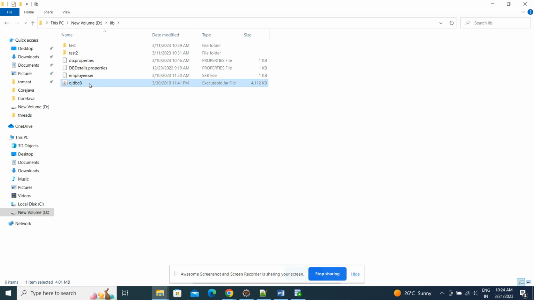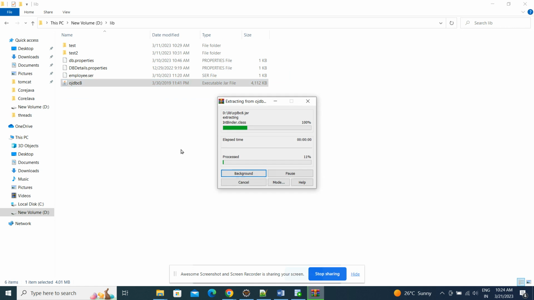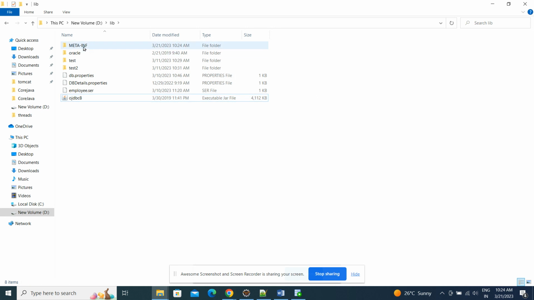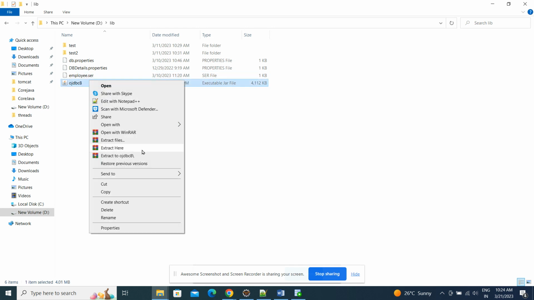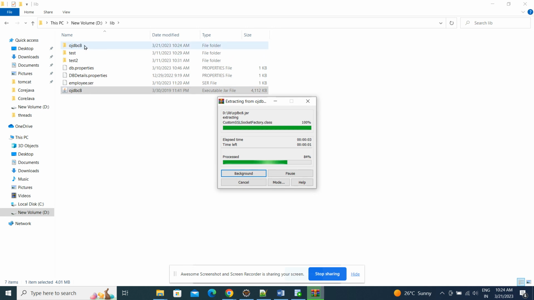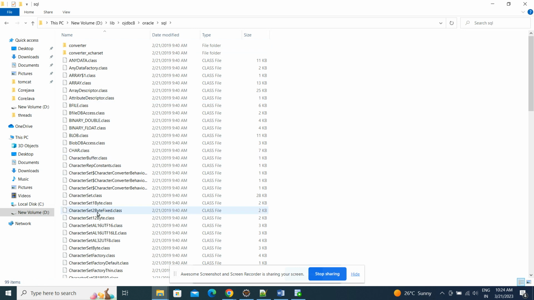Yes, we have OJDBC 8. It is a jar file, guys. Internally it contains all the classes. Let me extract to some folder. See, inside this it contains a lot of classes, all of which are required for JDBC to connect with the database.